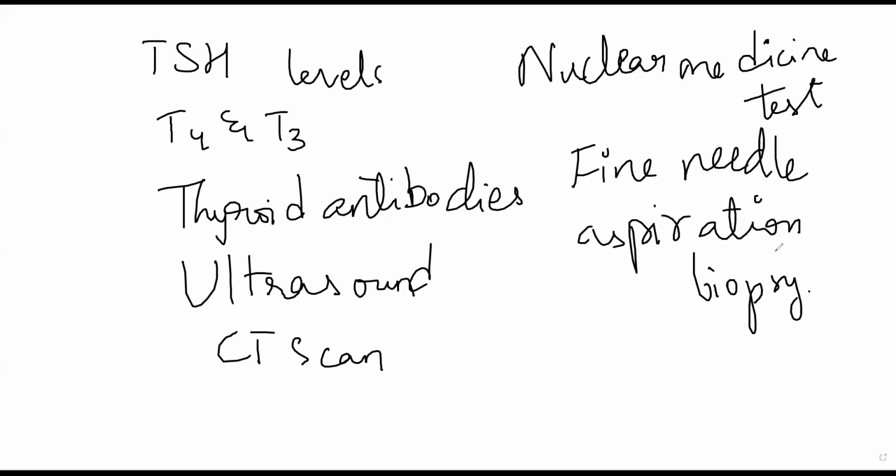You put a very fine needle into the person's thyroid. It will have a small piece, how should I put it, kind of like a plier, which will cut a few cells from the thyroid gland, and you will withdraw that needle. Later on you will be able to examine the cells of that person's thyroid under a microscope, and see if there are any abnormalities in the cells. So those are all the tests that you do with respect to thyroid function.